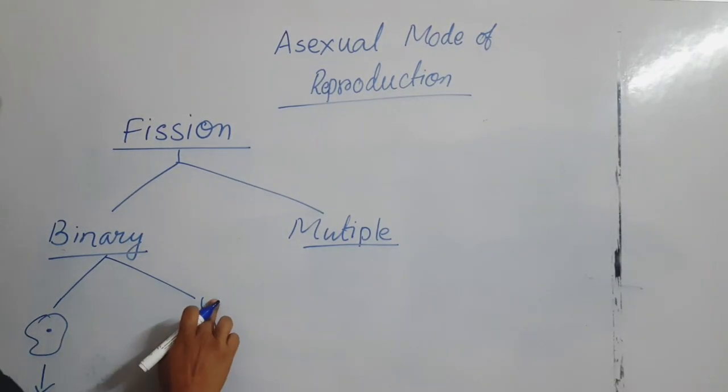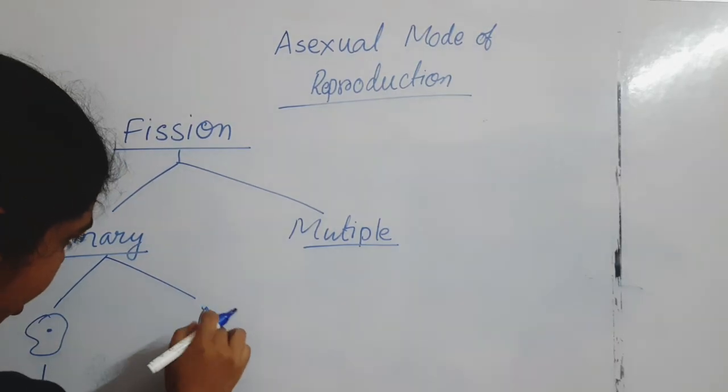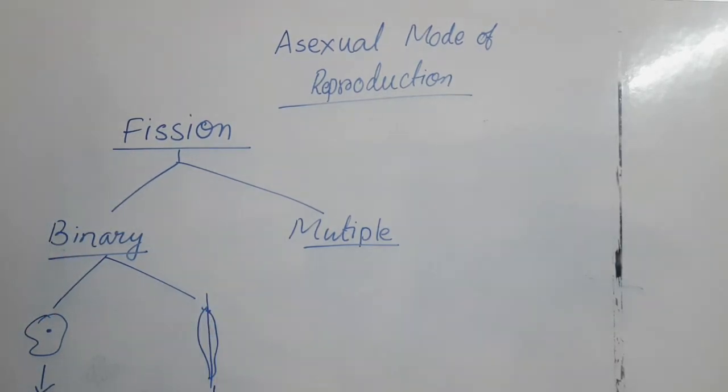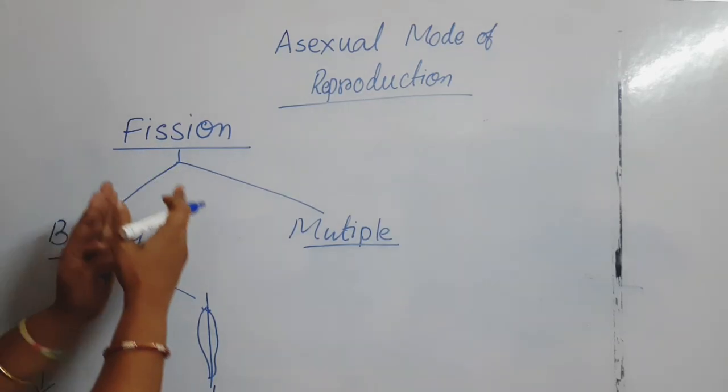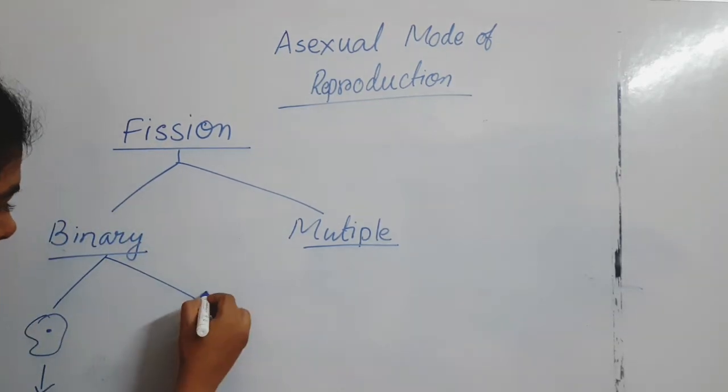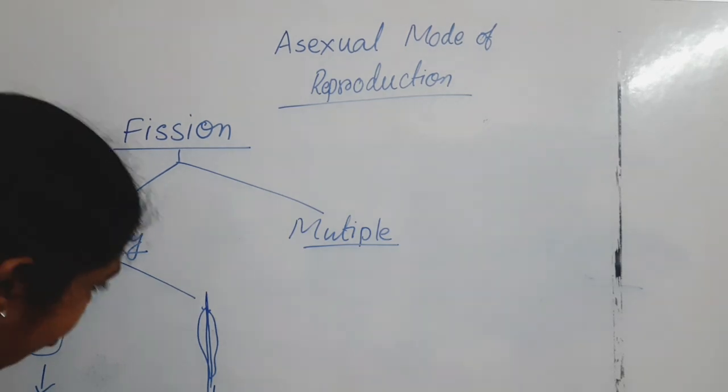In case of Leishmania, if you put a scale like a standing line, it becomes a longitudinal section. So what happened?